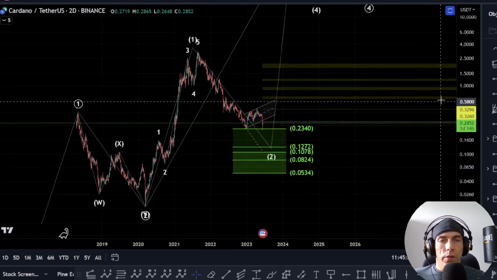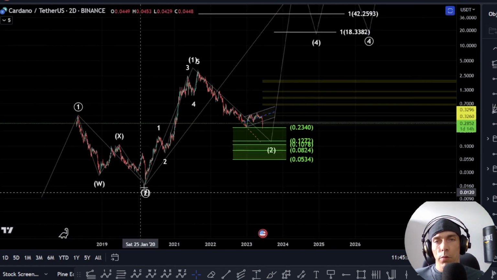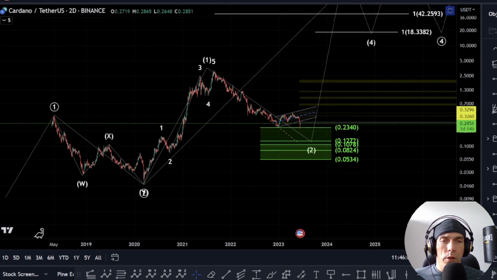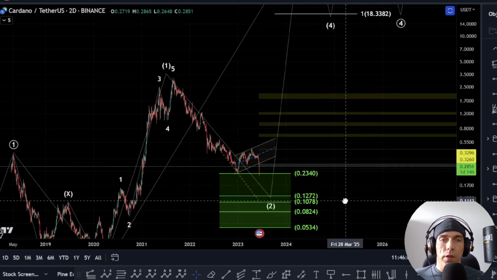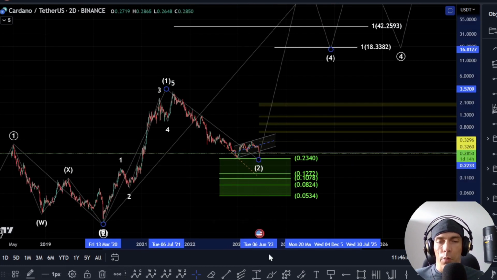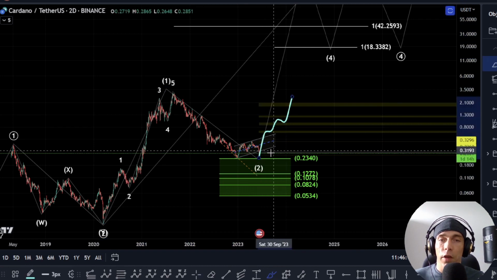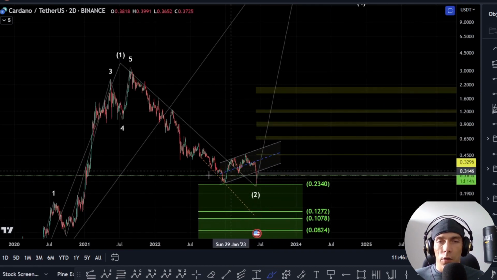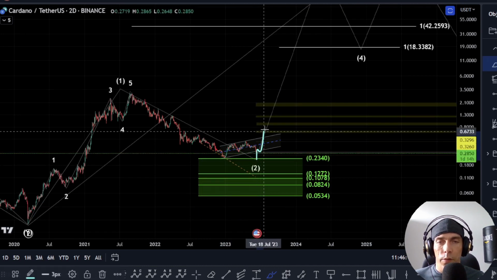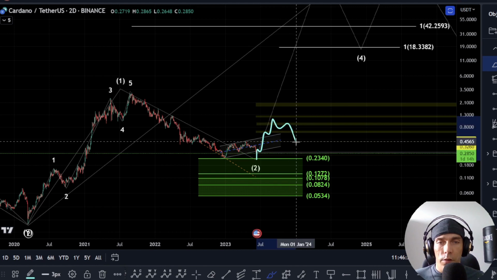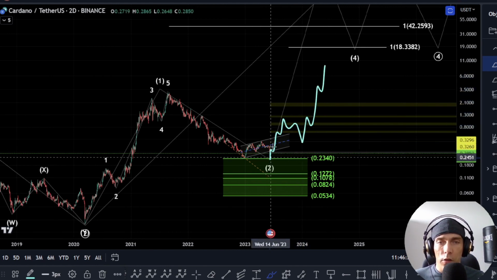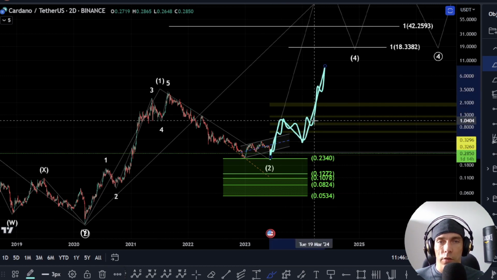The other way we were discussing it is that we had this as a 1-2, and then we're looking at this potentially as another 1-2 here. So this is why, if we are looking to complete here into this 50% zone, what we could see is price start to move to the upside from here, where we could start to develop 5-wave structure. But the key thing here is, if this is a completed corrective move into this low, what we need to see is good 5-wave structure up. Then we'd need to find support. Then we'd be looking for an additional 5-wave structure, looking to push us towards that 1.618 of this move.